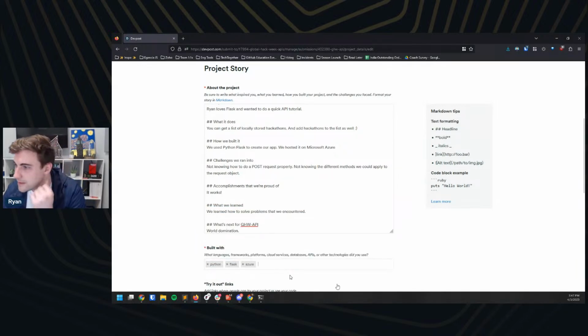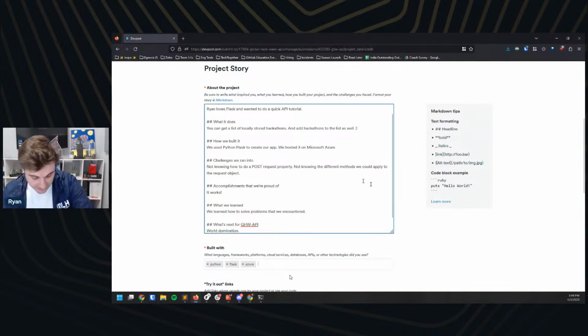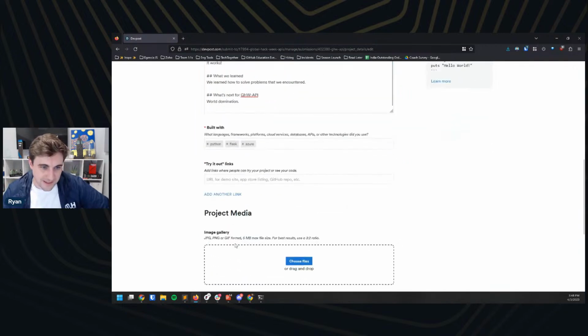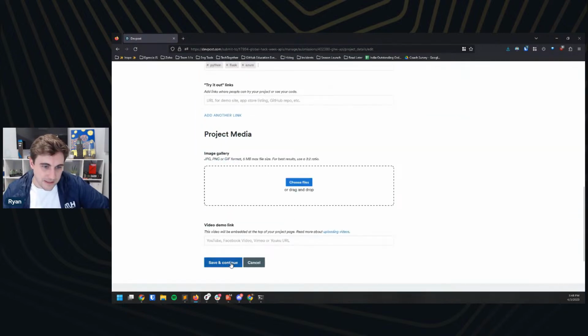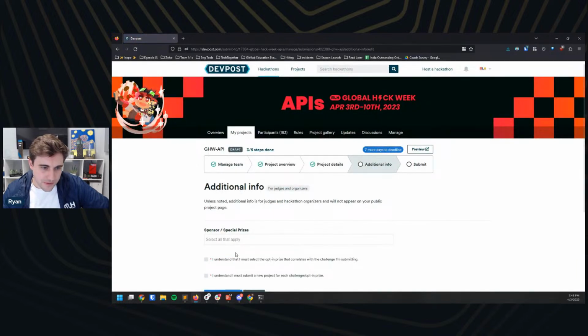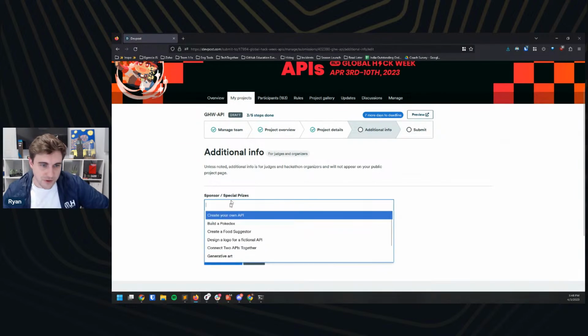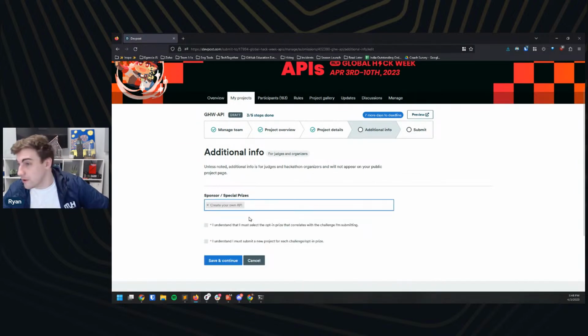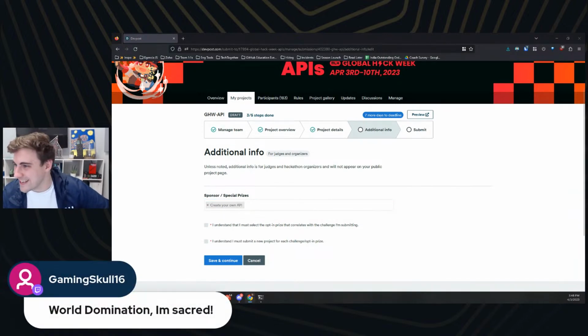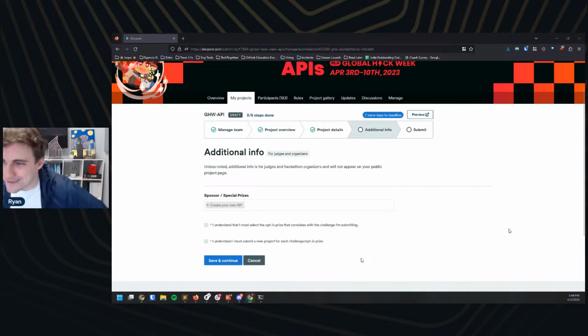I think that's good. Don't forget Tetris is at 4 p.m. Yes, that's why I'm finishing this up right here. So we'll hit save and continue. Great, additional details. So we do want to select here a sponsor and special prize. We're going to do create your own API. That is really important. That is not how you get world domination. That is how you get credit for completing the challenge.